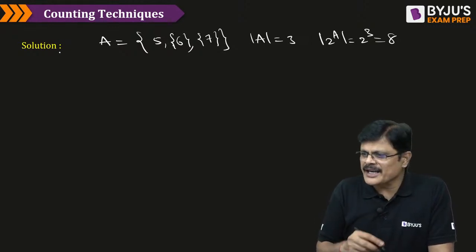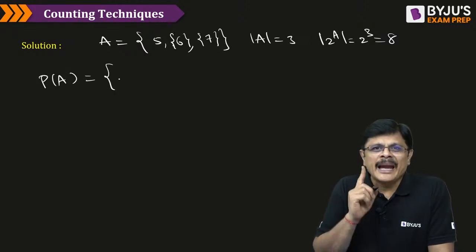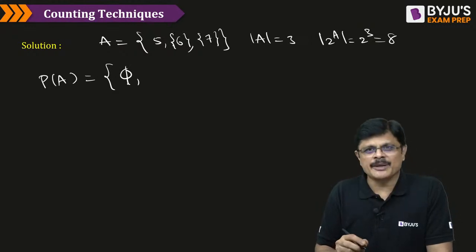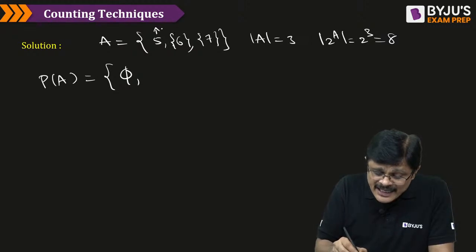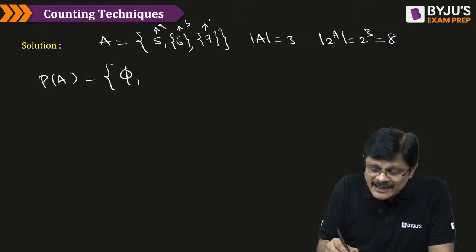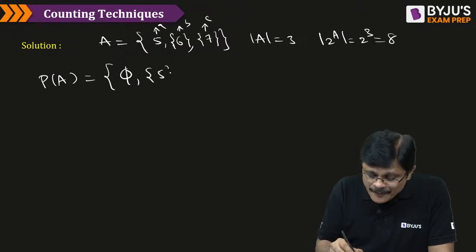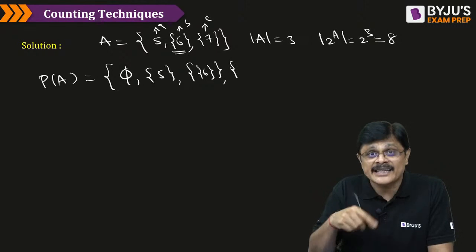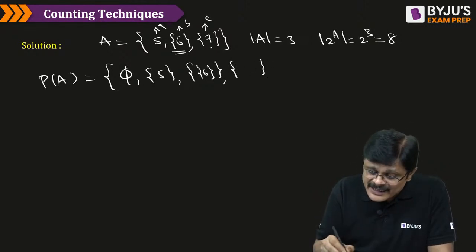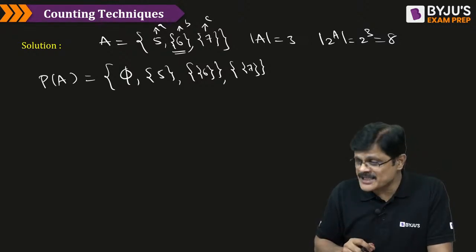See, for your understanding, let me write down the power set for this, my dear friends. Power set means empty set is definitely an element of power set, because empty set is a subset of every set. Then all single element sets. This is one element, this is one element, and this is one element. So set containing 5, set containing set 6, and set containing set 7. So these are all called single element subsets, my dear friends.